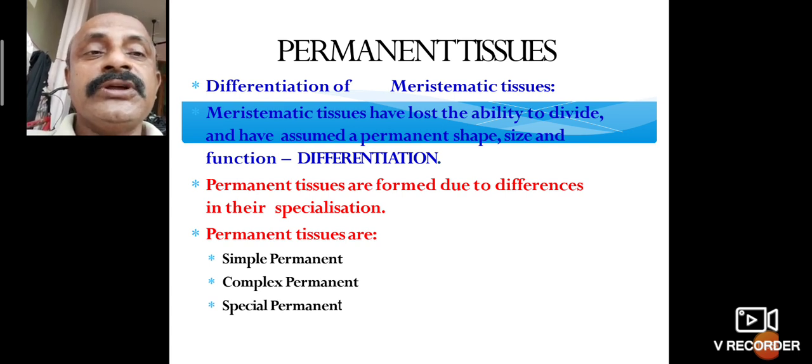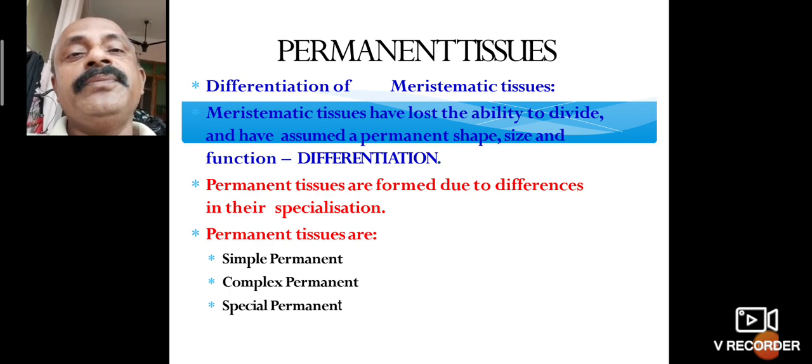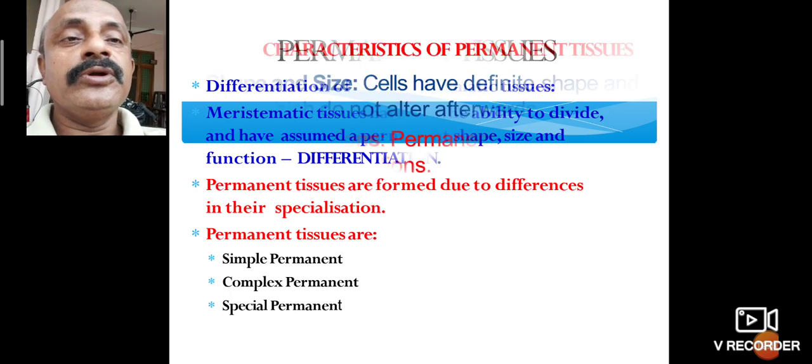The permanent tissues are formed by differentiation. Differentiation takes place during growth. Permanent tissues are simple permanent, complex permanent, and special permanent. First we go to the simple permanent.